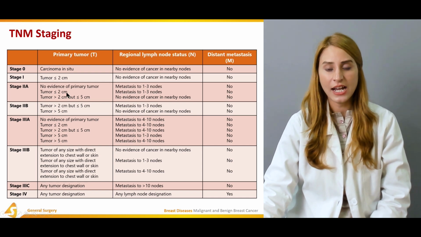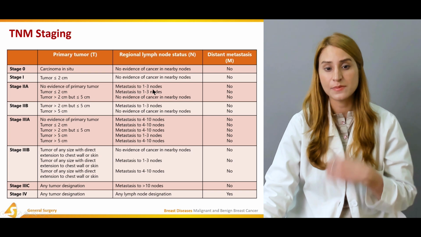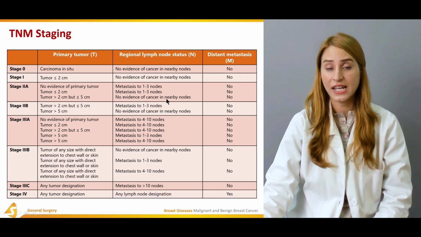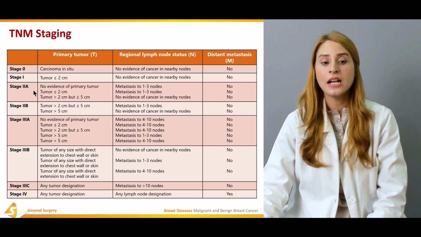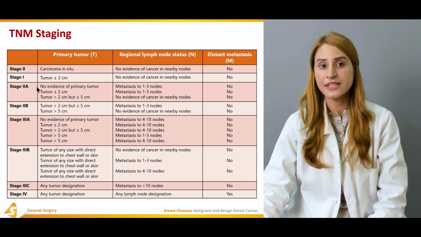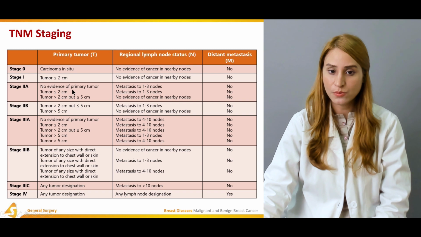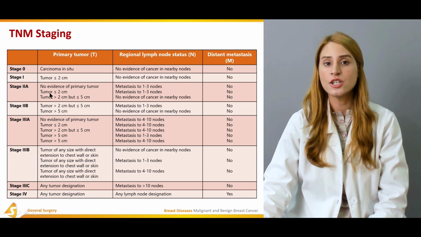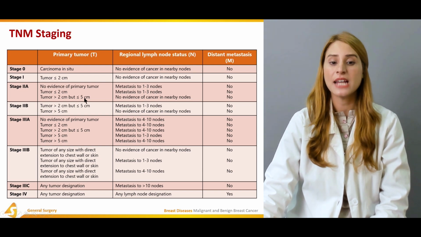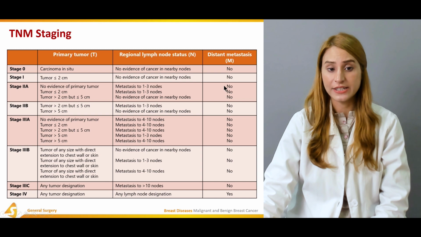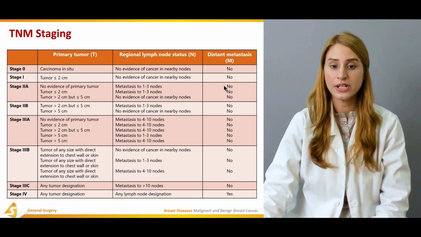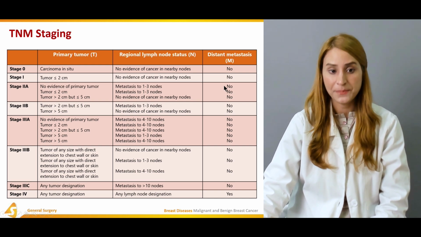And what happens in stage 2 is metastasis to 1 to 3 nodes, right? Or there is no evidence of cancer in the nearby nodes, right? So actually you have to read it like this: in stage 2A, there is no evidence of primary tumor, there's metastasis to 1 to 3 nodes, and there's no distant metastasis. Or the tumor is less than or equal to 2 centimeters, and metastasis to 1 to 3 nodes, and there's no distant metastasis, right? Or the tumor is greater than 2 centimeters but less than or equal to 5 centimeters, there's no evidence of cancer in the nearby nodes, and there's no distant metastasis.